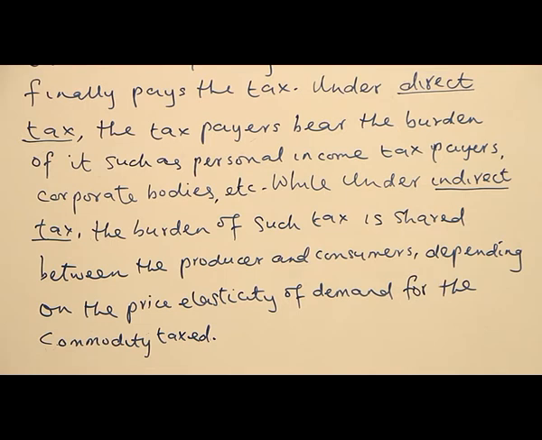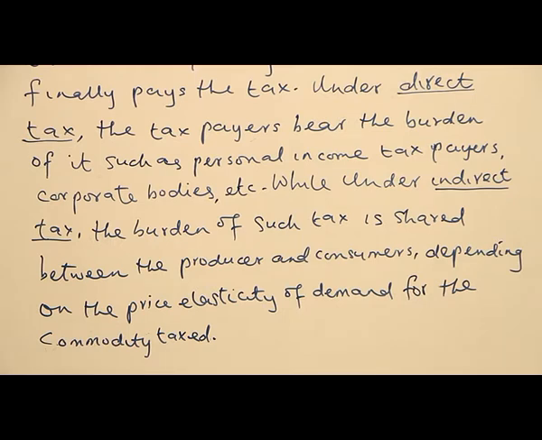So, who are the people that will bear the burden? Here, the tax is shared between the producer and consumer, depending on the price elasticity of demand for the commodity taxed. That is, we have to look at the commodity being taxed, looking into the price elasticity of demand for the commodity.